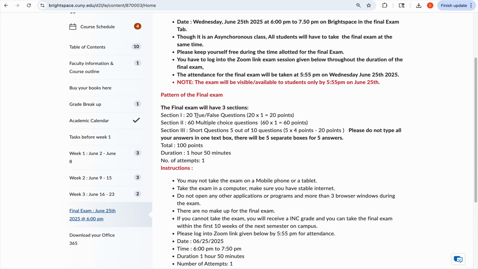You have 20 true or false questions, 60 multiple choice questions, and 5 out of 10 short questions. Please understand, all short questions should be answered separately in each of the boxes. There are 5 different boxes for each question. Do not answer all the questions in one box. You may not get grade for all the 5. And please do not answer more than 5. You do not get extra credit for more than 5 questions.